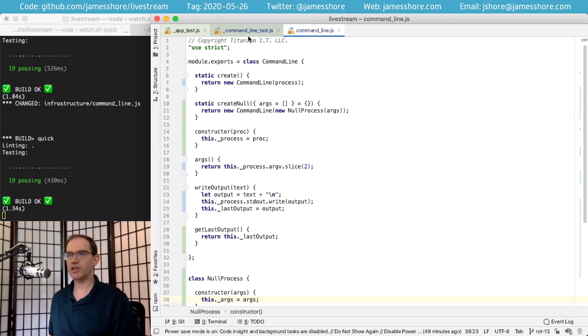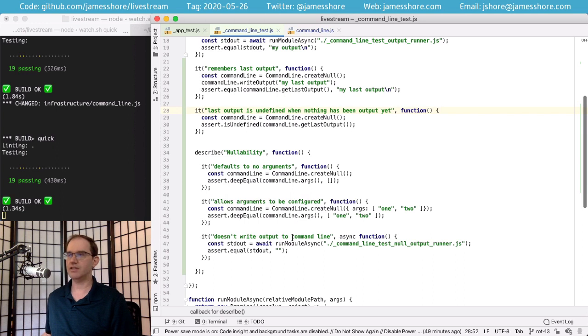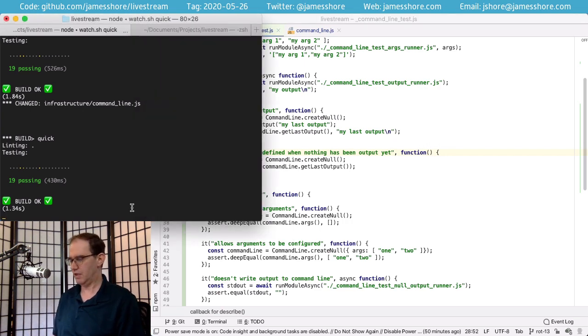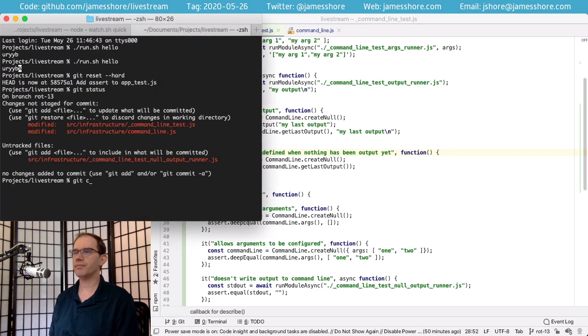And it is production code, so it has production tests. Most of the time, I'll admit, this nullable code is only used by your tests. But because it is production grade, it's conceivable that you would use this in your production code. And I have done that, not often, but it does happen from time to time. Let's go ahead and check this in. We made our command line nullable.